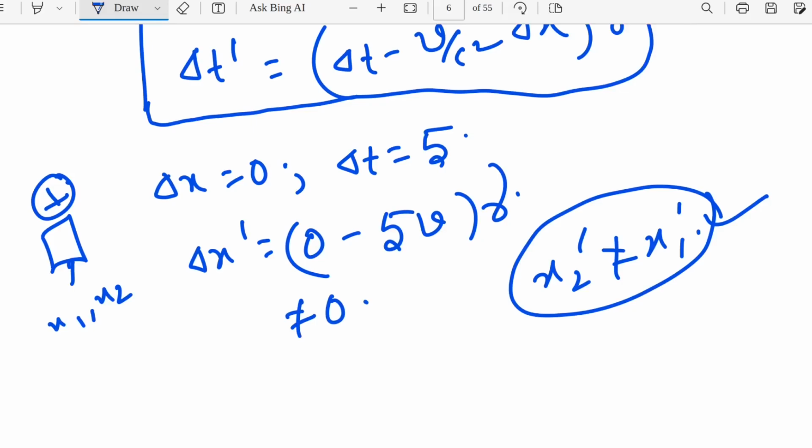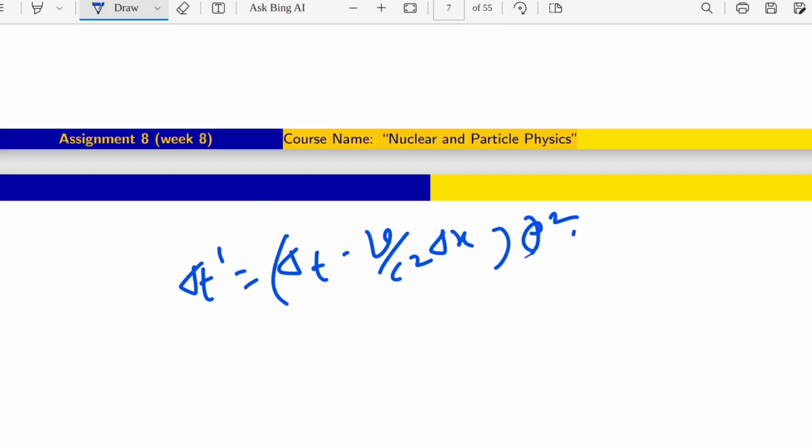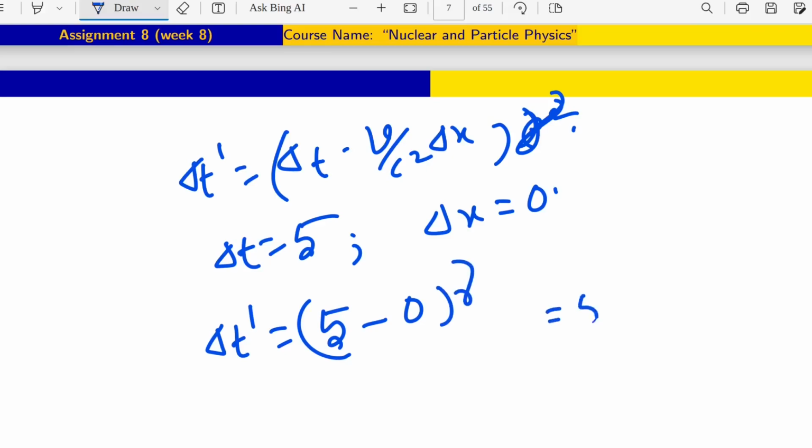Now coming to delta t prime. What will be the delta t prime value? V by c square delta x into gamma. Here you can see our delta t was 5 and delta x was 0. So delta t prime will be 5 minus 0 into gamma, let's say it is 5 gamma.